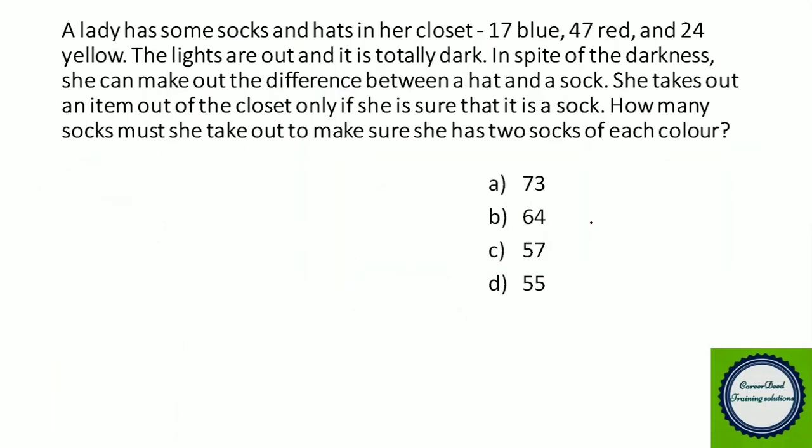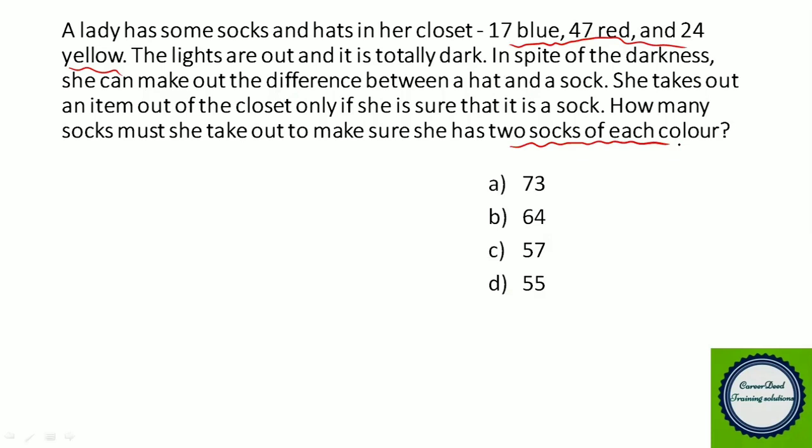A lady has some socks and hats in her closet. 17 blue, 47 red and 24 yellow. The lights are out and it is totally dark. In spite of the darkness, she can make out the difference between the hat and sock. She takes out an item out of the closet only if she is sure that it is a sock. How many socks must she take out to make sure that she has two socks of each color?